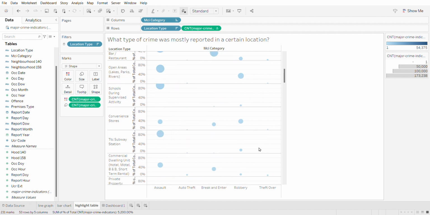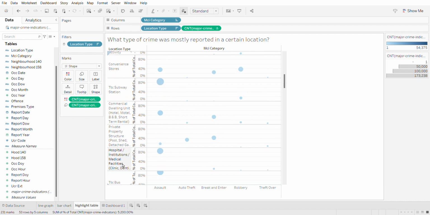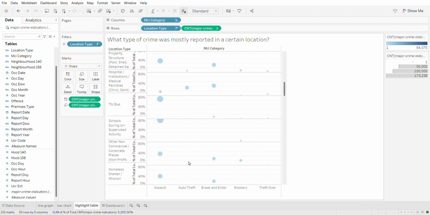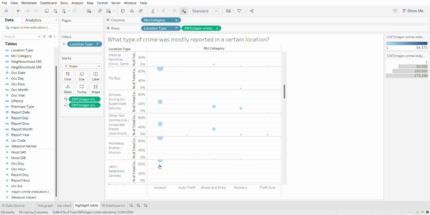For example, here in the hospital, we can easily recognize that assault is the most type of crime that occurred, and robbery or theft over are the least crime that were reported in a hospital. Same goes for jails. Assault is the most crime that occurred in jails or detention centers, and we can see that there was no other crime that were reported in this area.